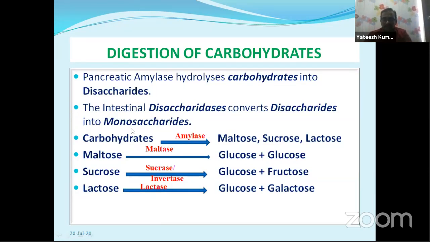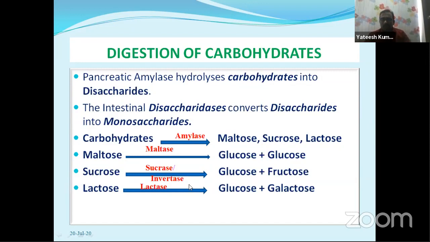This amylase converts polysaccharide, that is carbohydrates, starch into maltose, sucrose, lactose. These maltose, sucrose, lactose are called disaccharides. Maltose, in the presence of maltase enzyme, is converted into two glucose molecules because maltose is made up of two glucose monomers.